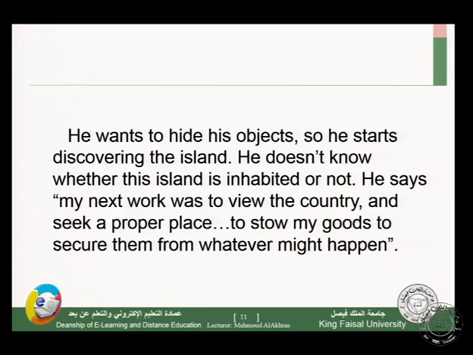My next work, again, this is the next mission. After carrying some objects from the ship into the island, we have another mission, which is saving these objects and making them secure and safe. My next work was to view the country and seek a proper place to store my goods and secure them from whatever might happen.